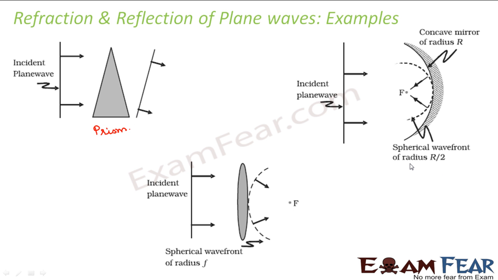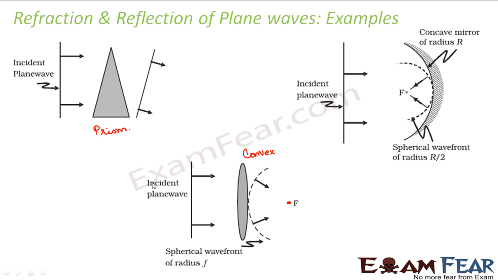In the next case, let us take the example of a convex lens. Here you have a convex lens, that is nothing but a converging lens. Right? What does it do? Whatever incident beam comes to it, it tries to converge them to a point, and that point is nothing but the principal focus. So these are the beam and this is my incident wavefront. So when these beams fall on this convex lens, it tries to converge them to this point, that is the focus. So as a result, what will happen to the incident wavefront?